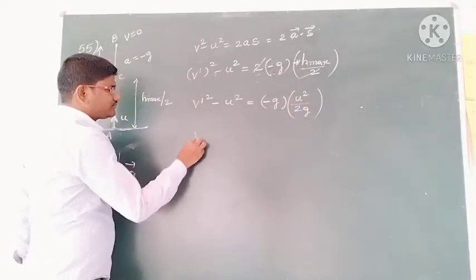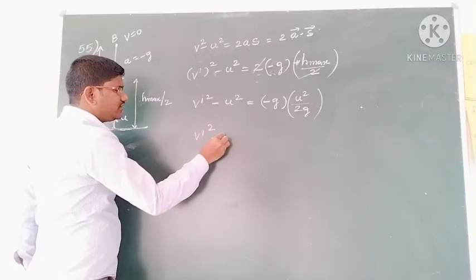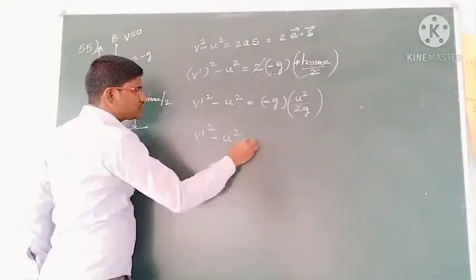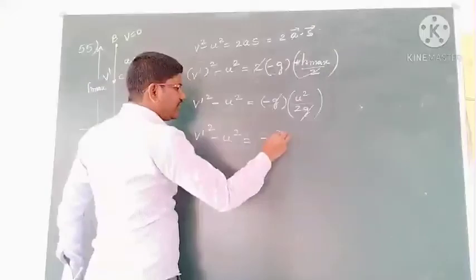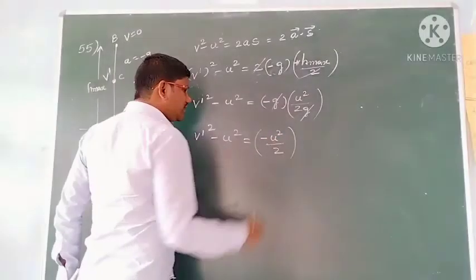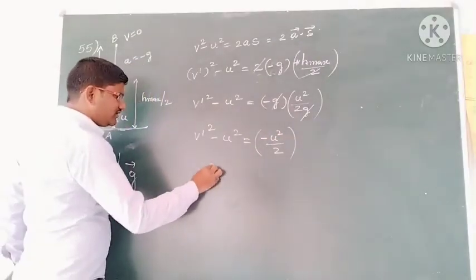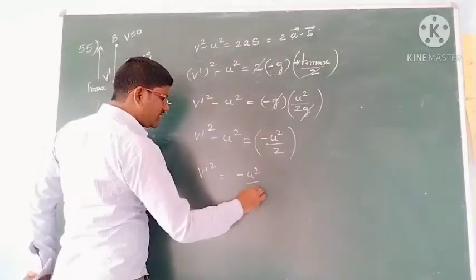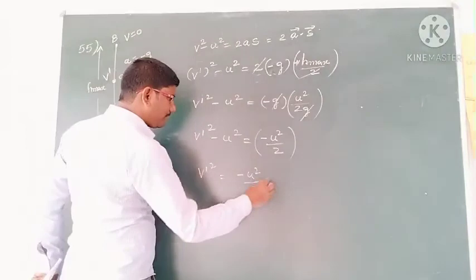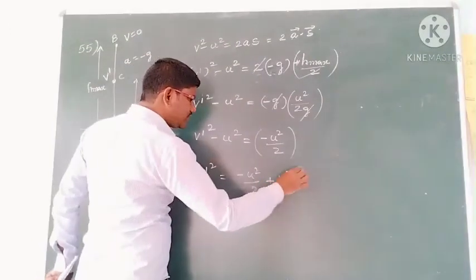So then v dash square minus u square is equal to, this g gets cancelled, you are getting minus u square by 2. Then v dash square is equal to, so what do we have here? Minus u square by 2 and plus u square.